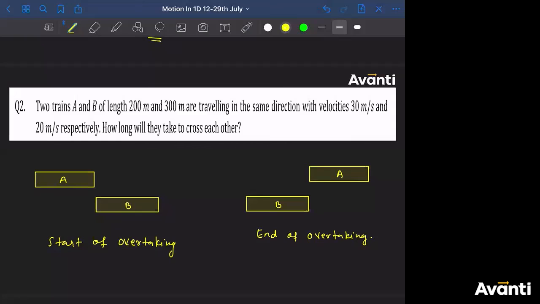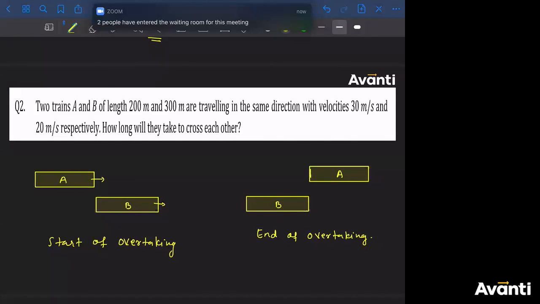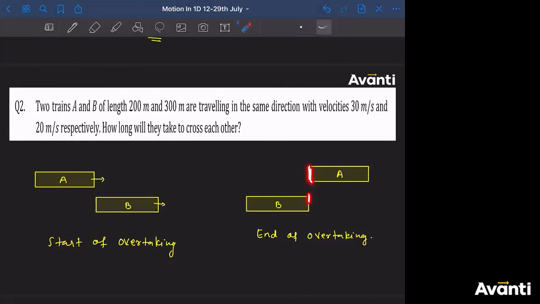Yes, all right. So I have done these two diagrams. This is the start of overtaking. This is the end of overtaking. What is the meaning of start of overtaking? When the front part of train A is coinciding with the rear part of train B. This is the start of overtake. What is the end of overtake? When the rear part of A is coinciding with the front part of B. So this is the process of crossing each other or overtaking each other.